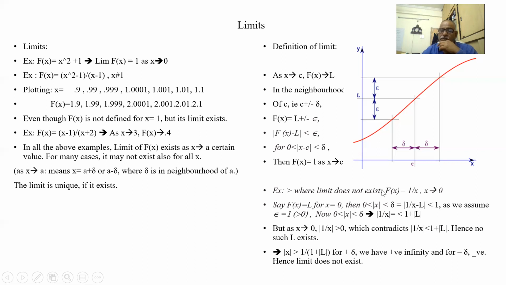But otherwise, this is a theoretical explanation. Within the region, from 0 I am taking a delta, and from L I am taking an epsilon. So f of x minus L, that is 1 by x minus L, is less than plus or minus epsilon. When I put the mod, mod of 1 by x minus L is less than 1.